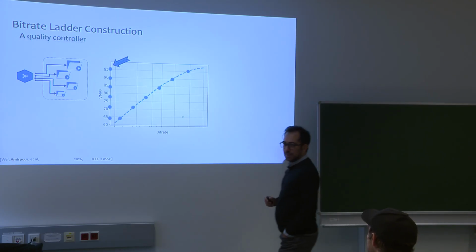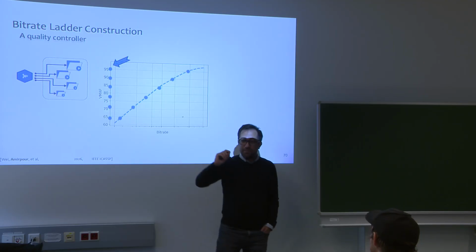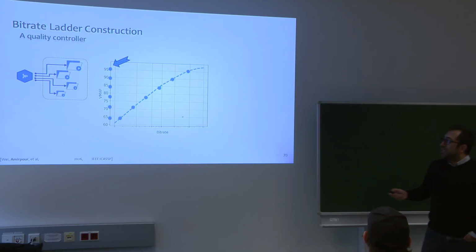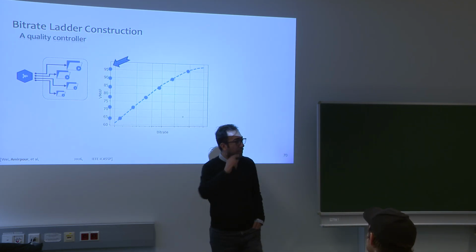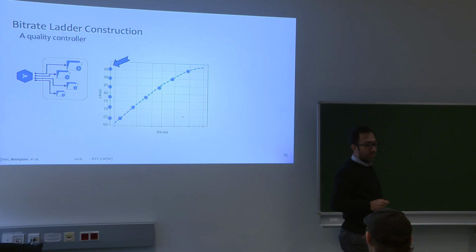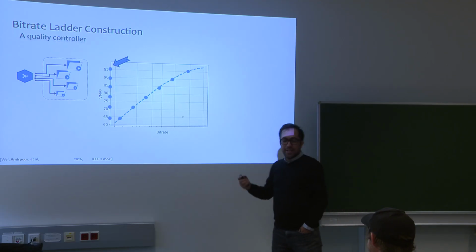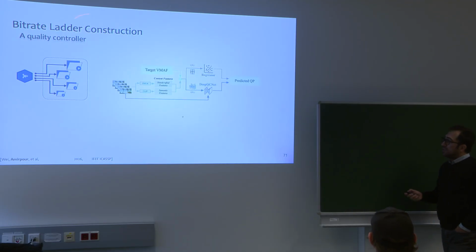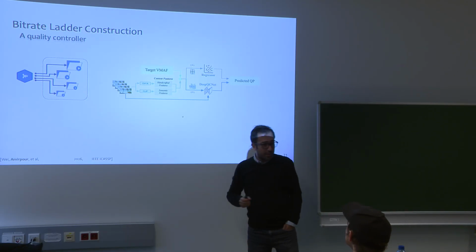But the next question that we started to answer is how we can encode a video at a certain quality. Now we are not interested in encoding videos at certain bit rates, so we don't need a rate controller. We now need a quality controller. So imagine that I want to encode a video at quality of 95 and the next would be quality of, for example, 90. How can I modify my codec so that we can reach a certain quality? For this, we started to work on a method that we call Deep QC, deep quality controller.